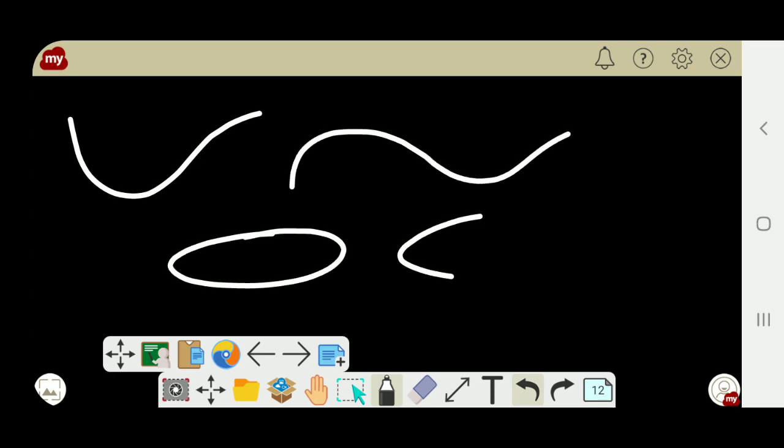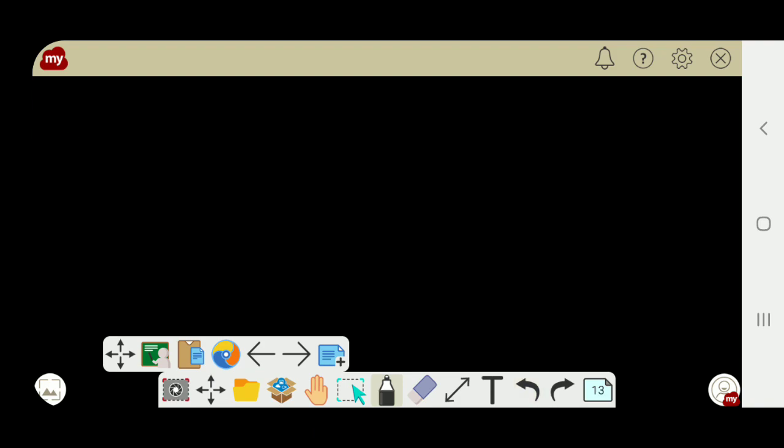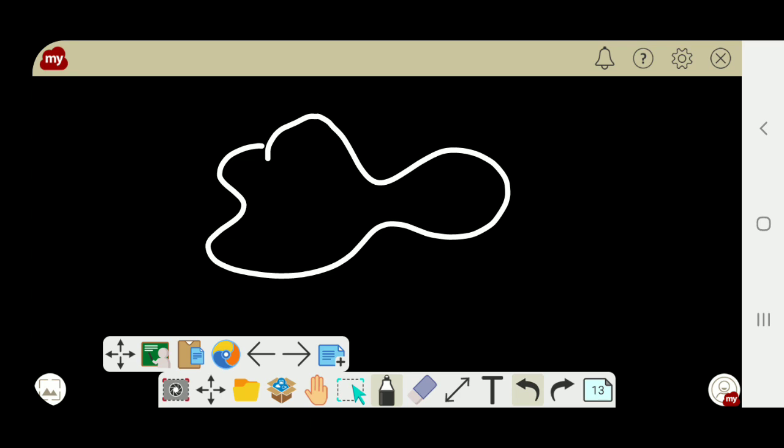Closed curve means it is closed. Understood? And in the case of closed curve, you have to understand three terms. They are, listen, suppose I am just drawing something like an amoeba.